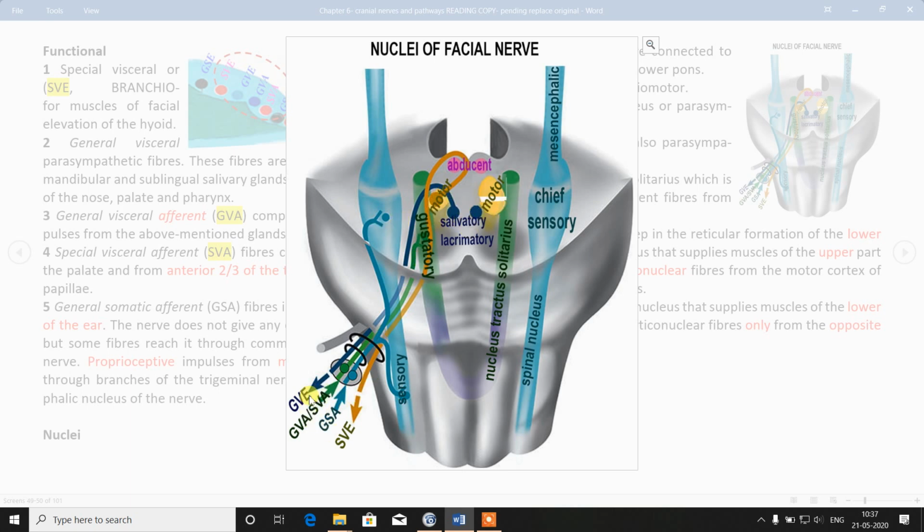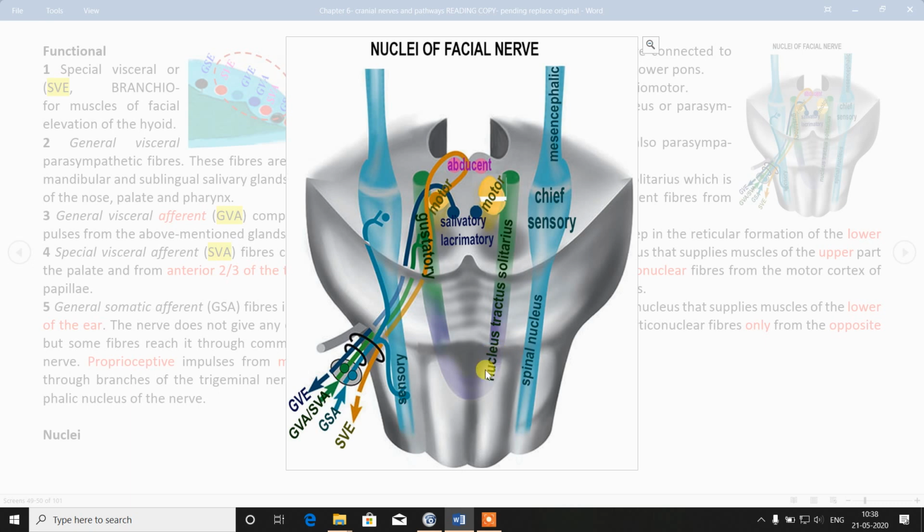Now these two afferents, GVA and SVA, are green. Visceral afferent means taste, so that is relayed in your gustatory nucleus, that is NTS, the U-shaped nucleus tractus solitarius.